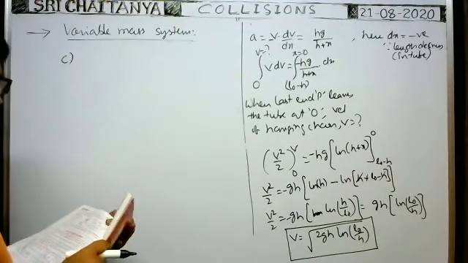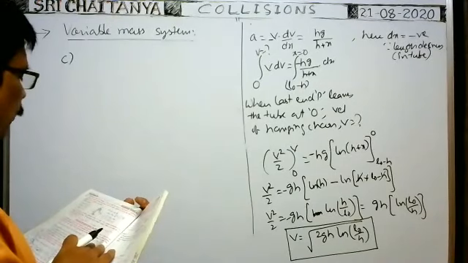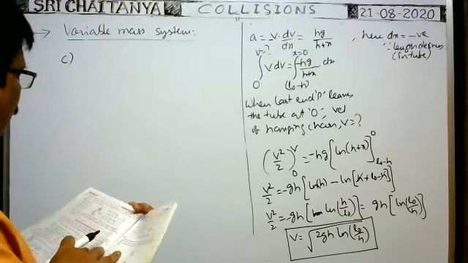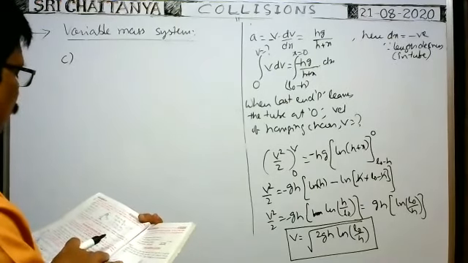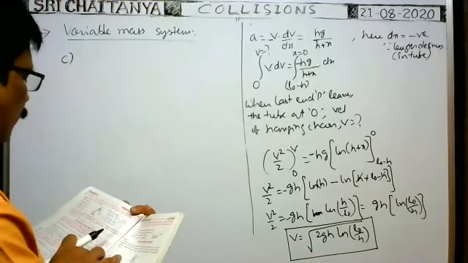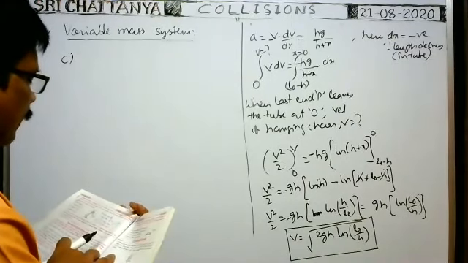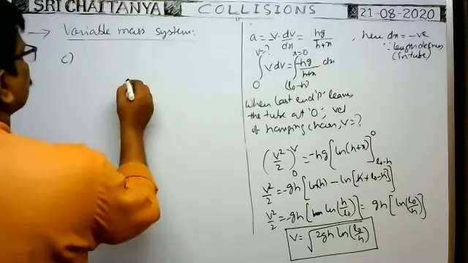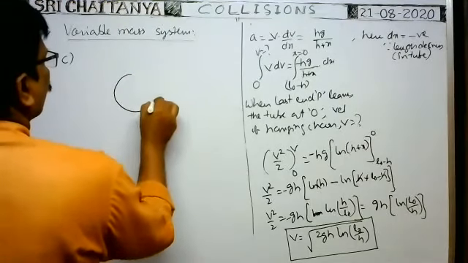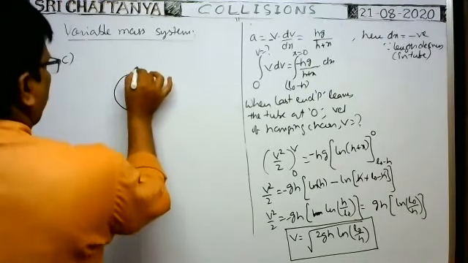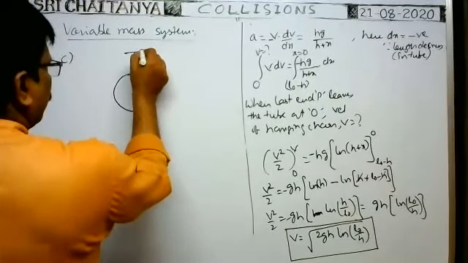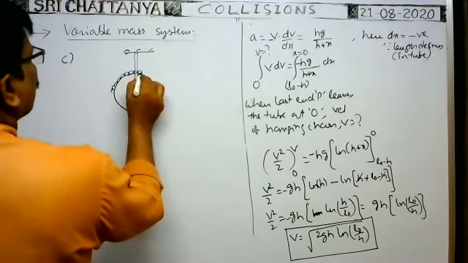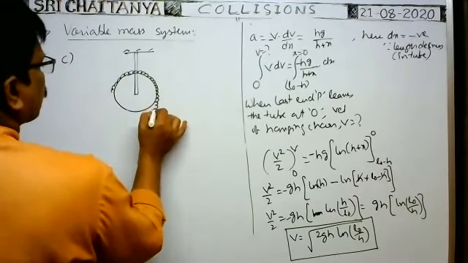Here we see, determine the force P required to give the open link chain of total length L a constant velocity dy by dt. The chain has a mass rho per unit length. Neglect the small size and mass of the pulley and any friction in the pulley. This is the frictionless pulley. One chain is passed over the frictionless pulley like this.